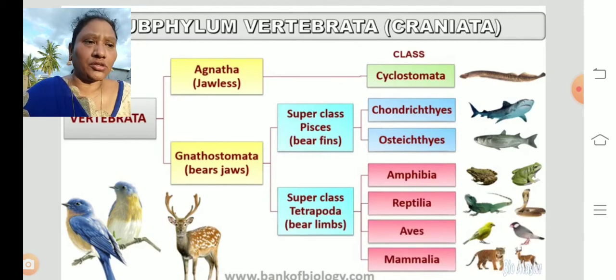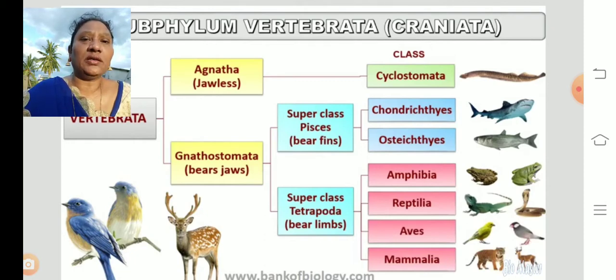Agnatha are cyclostomes. Previously we discussed, no? That is the cyclostomes. And coming to the Gnathostoma, here you can see superclass. The superclass Pisces bear fins. All the organisms which bear fins are called Pisces. So they are most of the fishes.